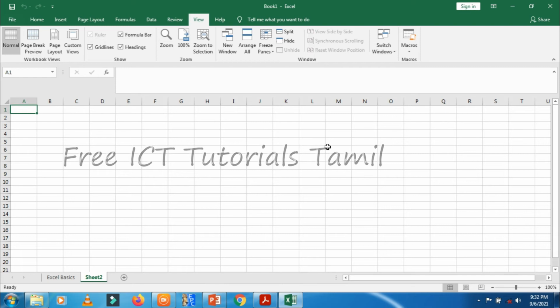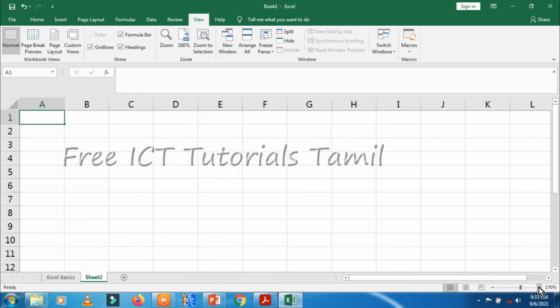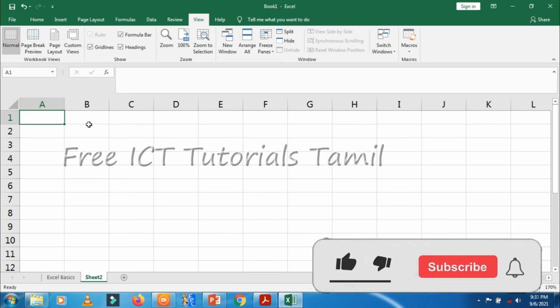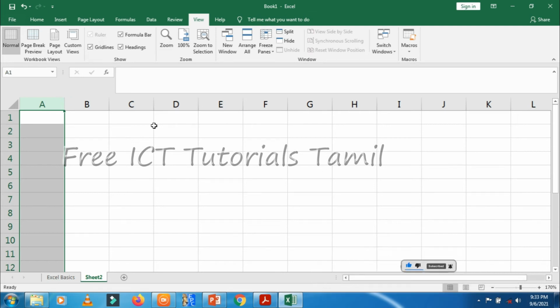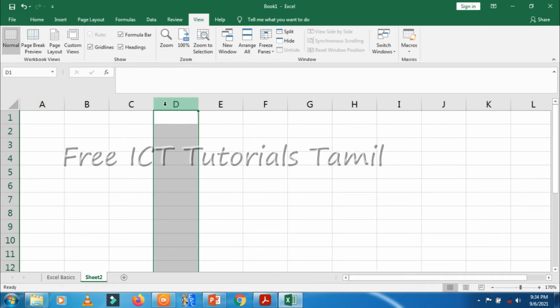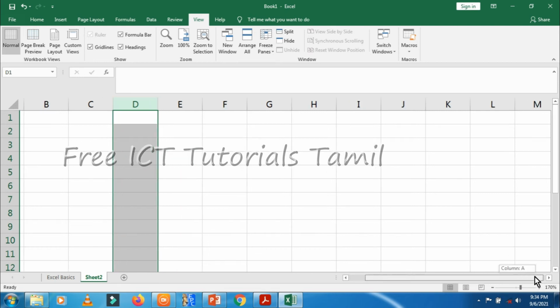I want to explain about the inside of the worksheet. Right now, let's study the basics of the worksheet. The worksheet in Excel has vertical components. They are named A, B, C, D, E like that. They are called columns. In Excel, columns are named by using letters A, B, C, D like that. If you use the horizontal scroll bar, you can see more columns.